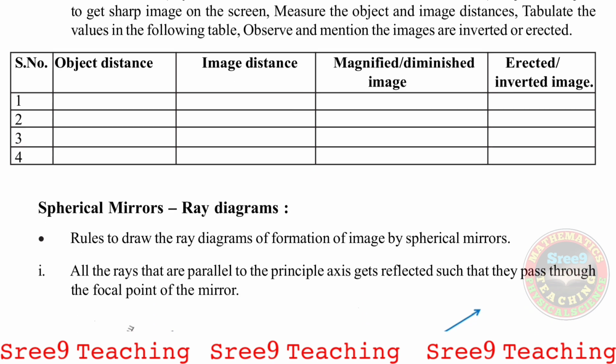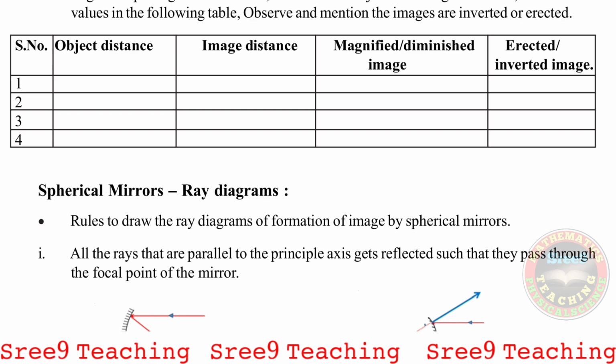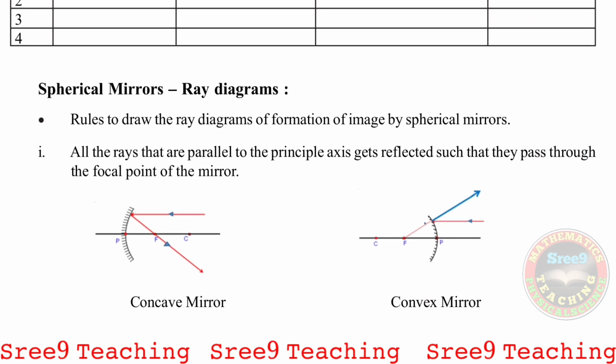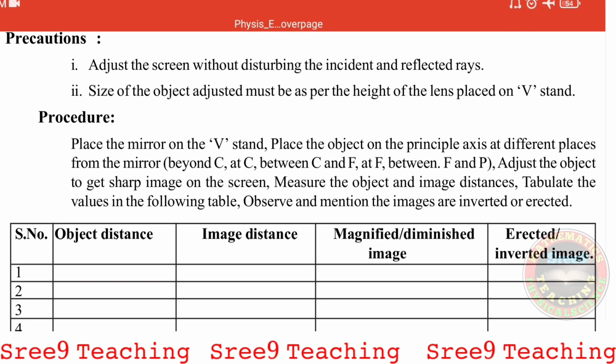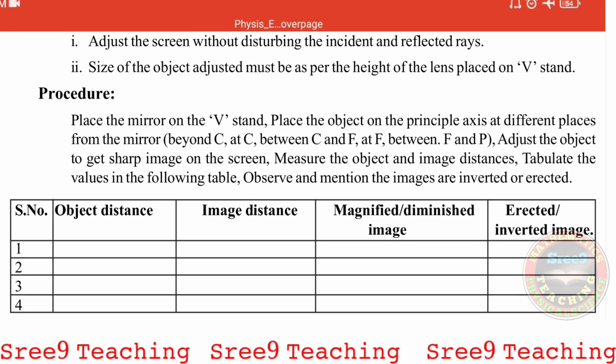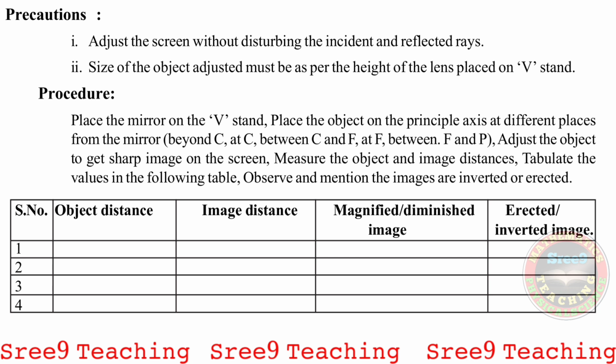Okay, now this is the table in which, when we conduct the experiment, we write the readings: serial number, object distance, image distance, whether the image is magnified or diminished, and whether it is an erect or inverted image. So this is the table we have to draw while writing the experiment procedure, right? So this is the answer for the question we asked: what are the materials required, precautions and procedure. In such a question we write this answer. Okay, so directly you can learn and write.